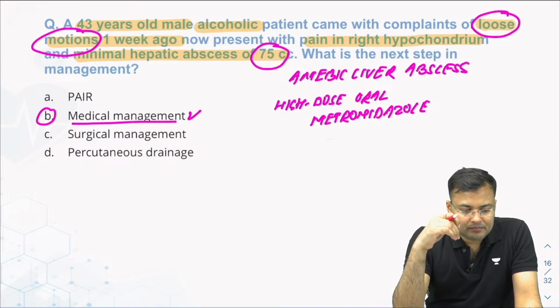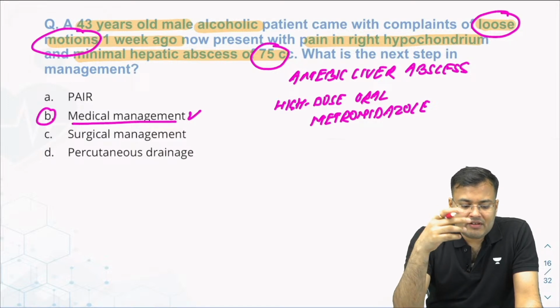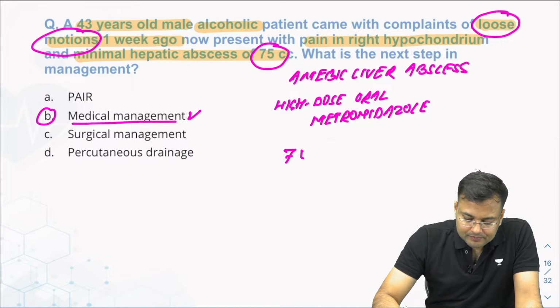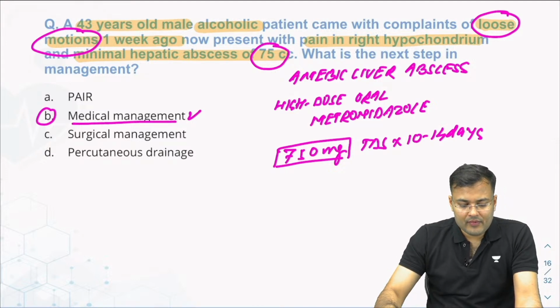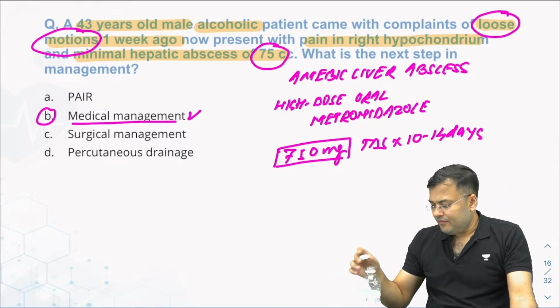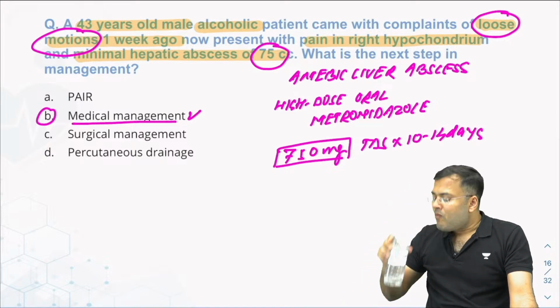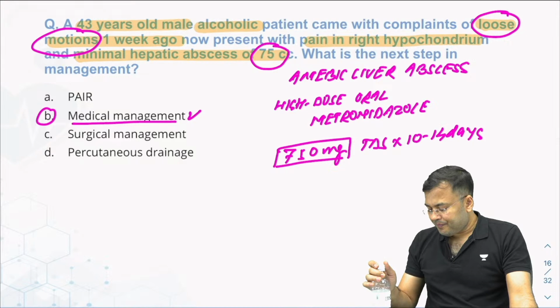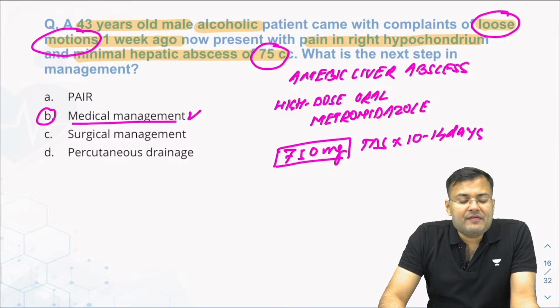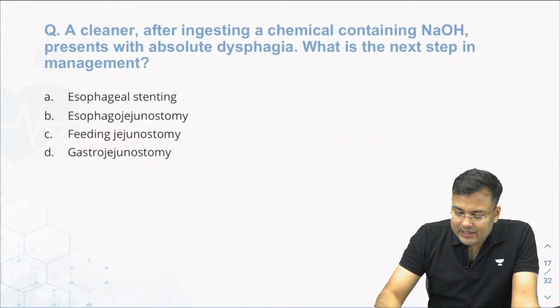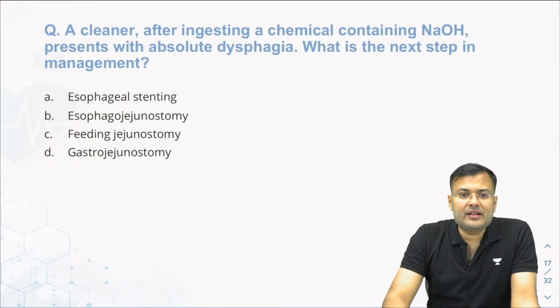Not 75 milligram. 750 mg TDS for 10 to 14 days. Okay, guys. So this is 750 mg TDS for 10 to 14 days. Clear? Next question.